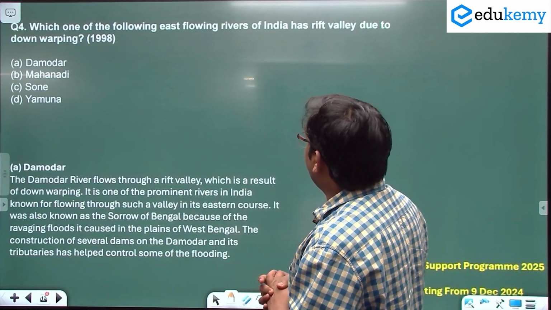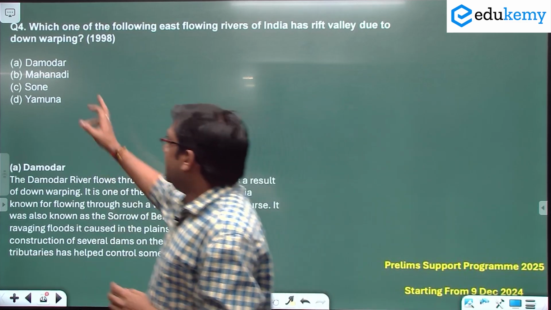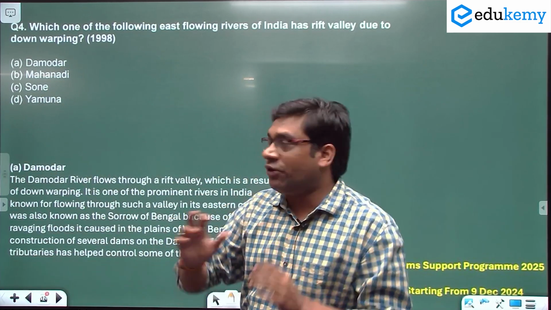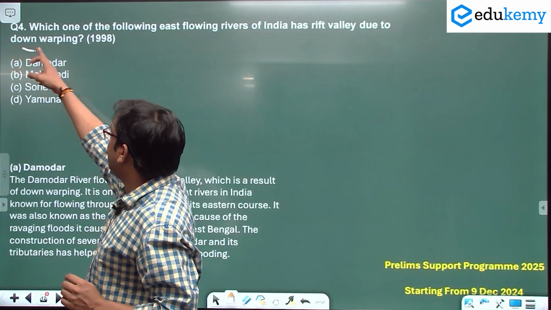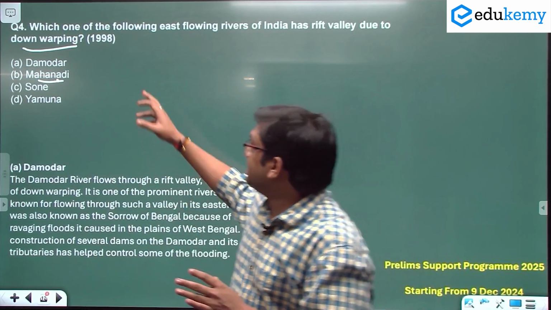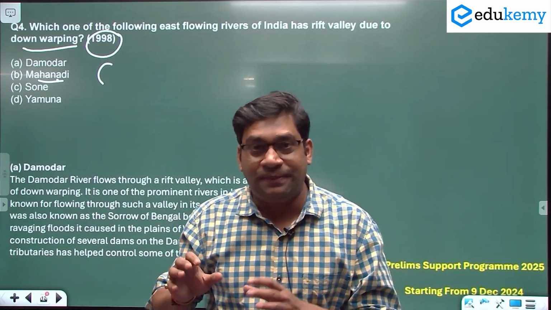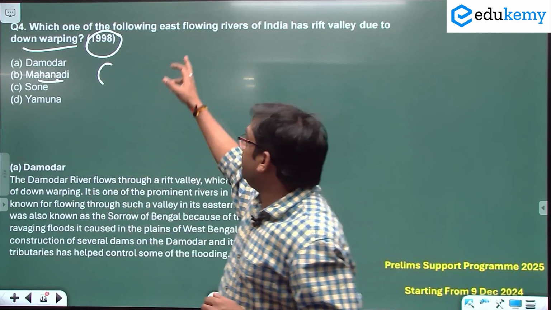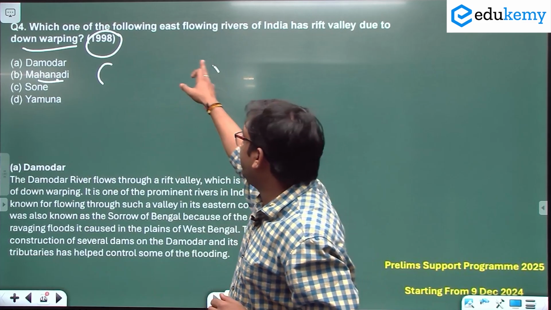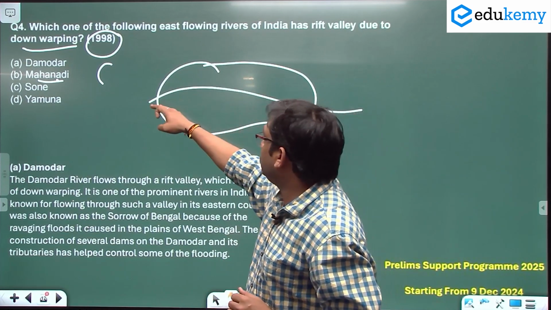Which of the following east flowing rivers of India has a rift valley due to down warping? See, again, whenever you see a question, what is important here? Understand the keyword. This question was asked in 1998. Is it relevant in the present context? Yes. The Damodar river is very important. It flows through the entire Chota Nagpur plateau and cuts the Chota Nagpur plateau into two equal halves.